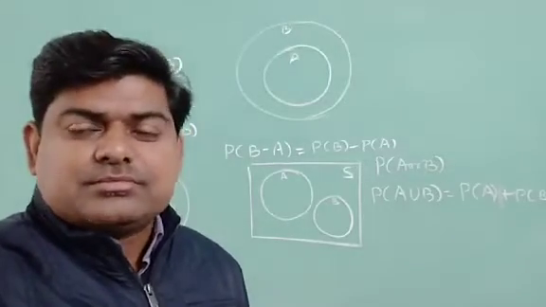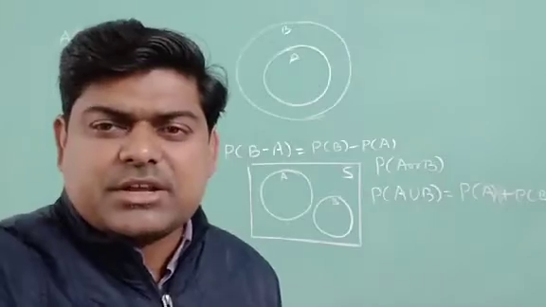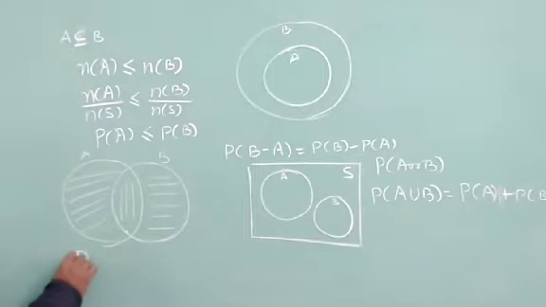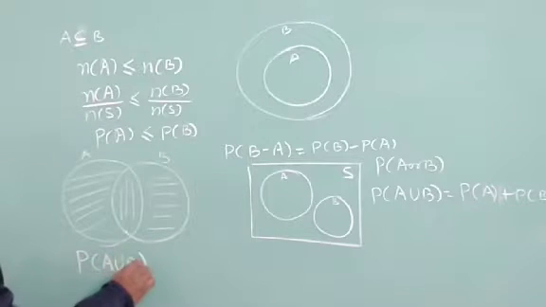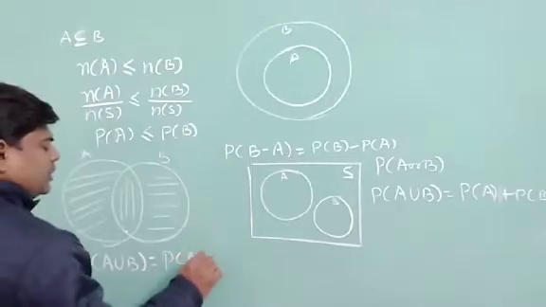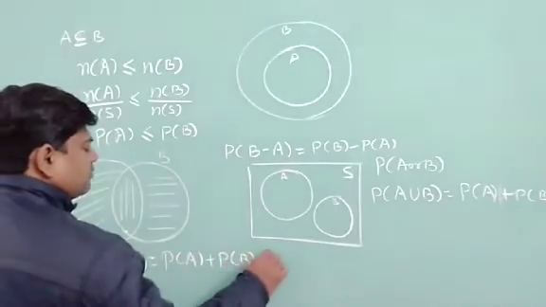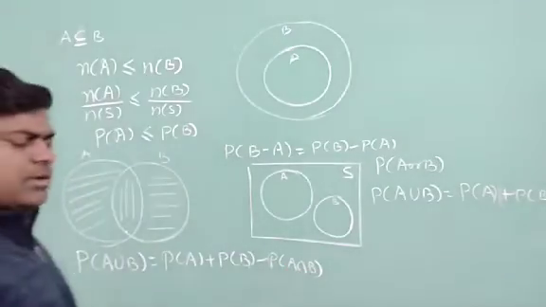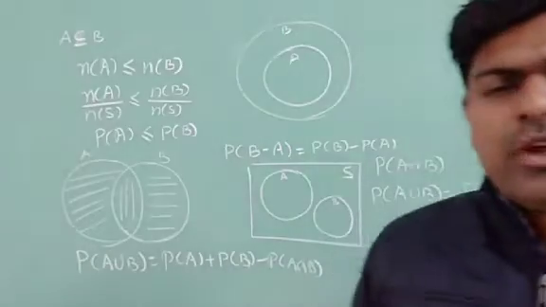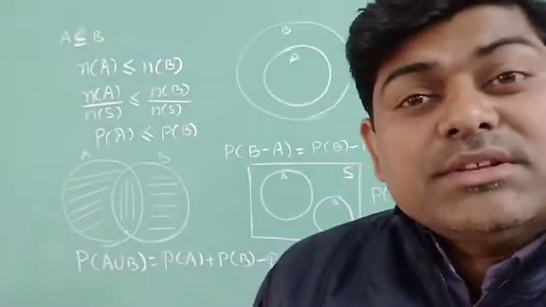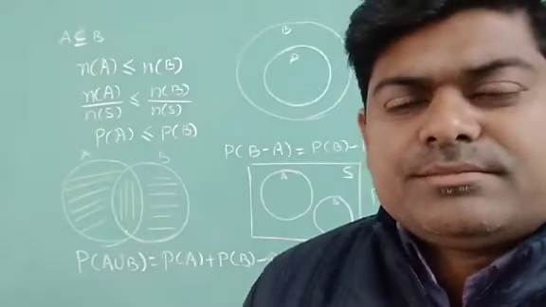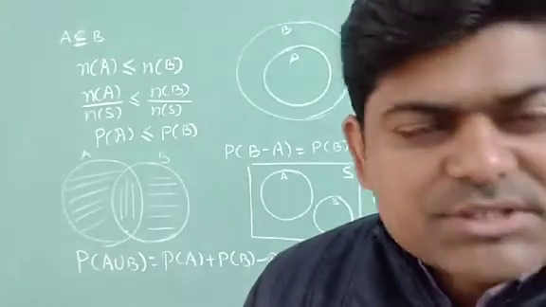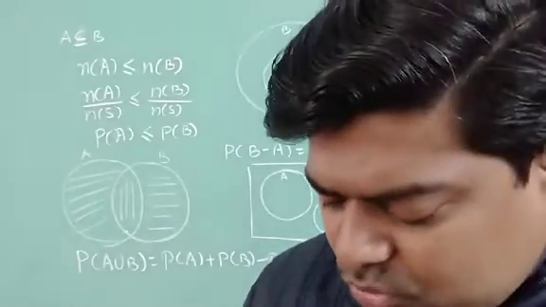If they are not exclusive, they are simple events, maybe some common elements are there. In this case, we will have this diagram, and that time we will learn that probability of A union B is equal to probability of A plus probability of B minus probability of A intersection B. All these theorems we can explain with the help of the Venn diagram we had learned in class 11 in sets. So this one was there where I wanted to discuss all these things, and at the same time one more thing is there.